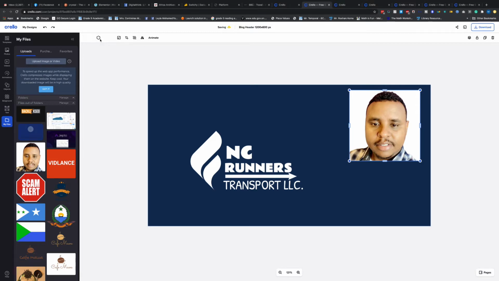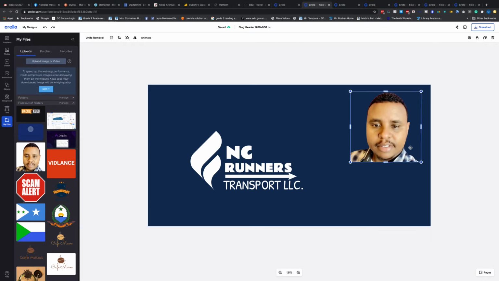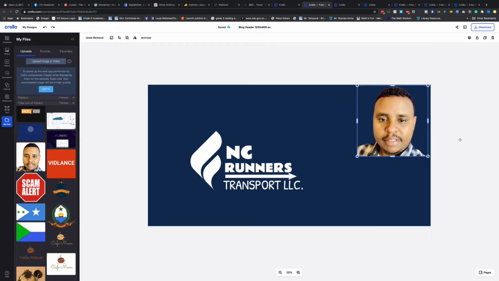It's magically taking its minute. I'm pretty sure they're using an API, and boom, look at that, it's gone, right? So I don't have a white background anymore. It's like my image inside there, and I can easily play with it. This is really a cool feature, and I'm glad they brought it in.